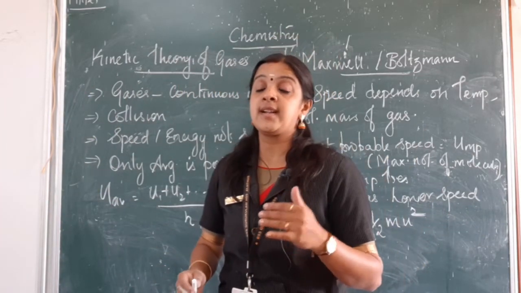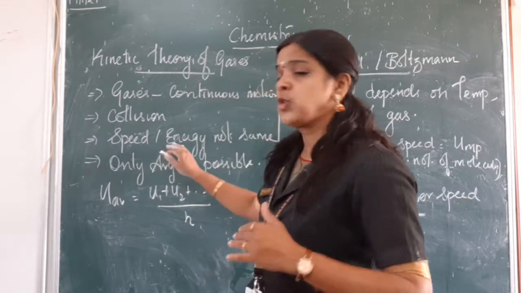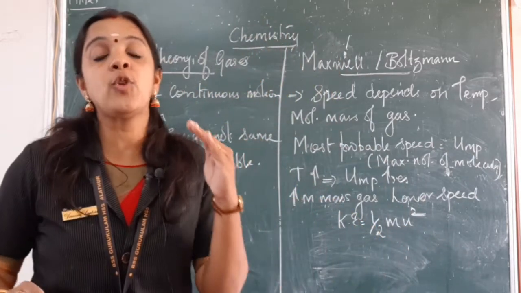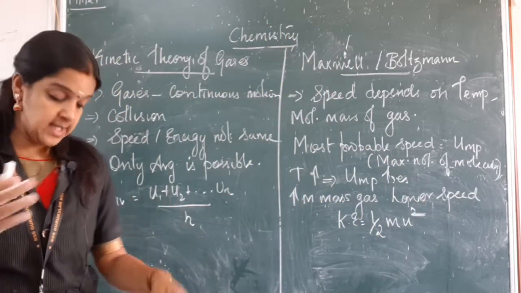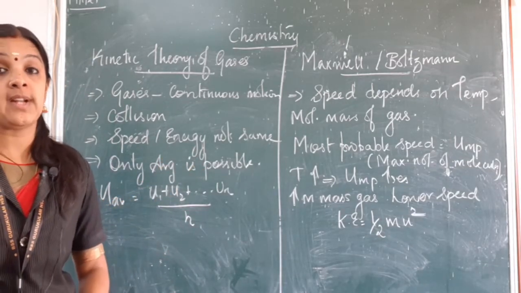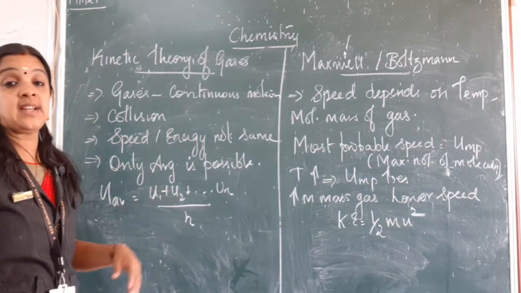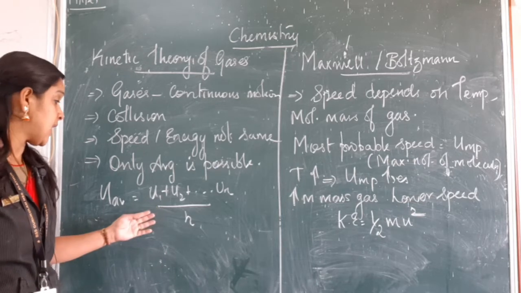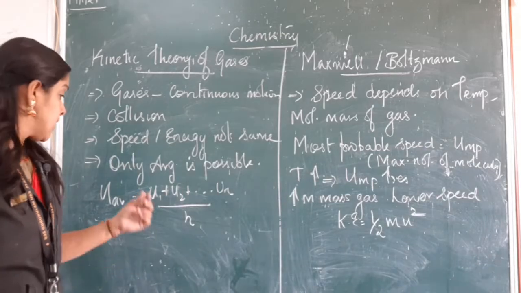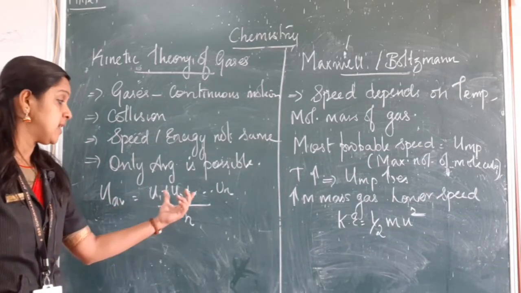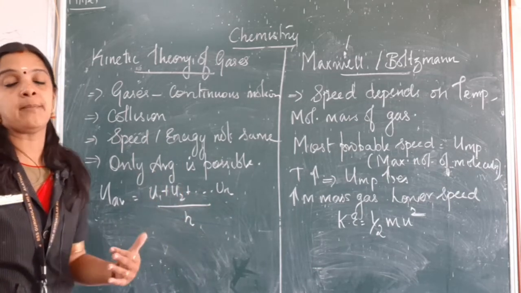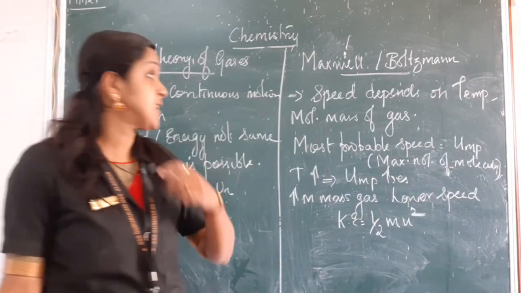which we have learned in 10th standard that they are perfectly elastic. So when they are moving, their speed and energy are not constant because they do not move at the same constant speed. They move with various different speeds. So if I want to calculate the speed of the molecule, I will not be able to calculate it. Rather, I will calculate it through the average. How do I find the average? If U1, U2, U3 are the speeds of individual molecules, the average speed will be the sum of the speeds of all the molecules divided by the total number of molecules. That's how I get my average speed.